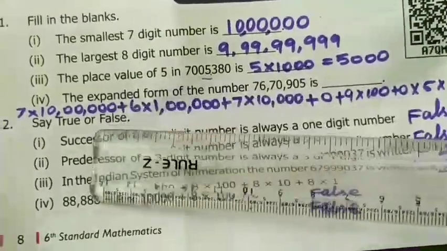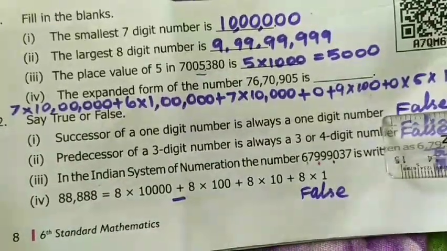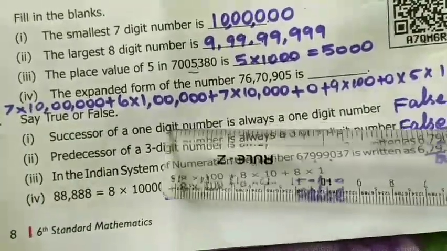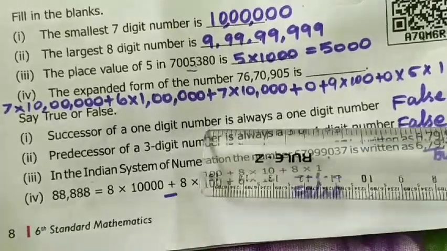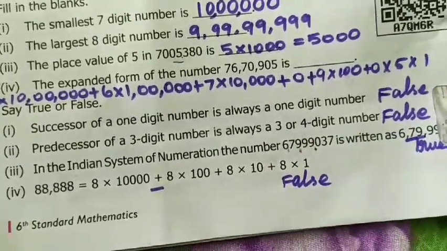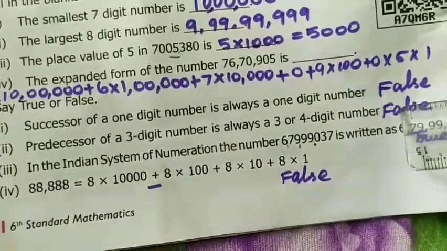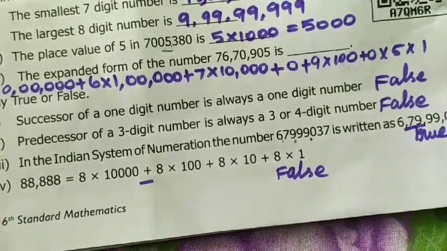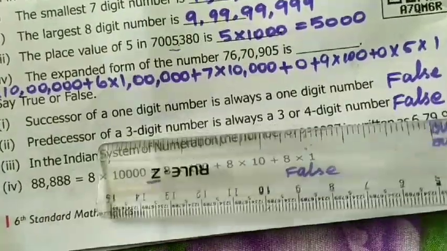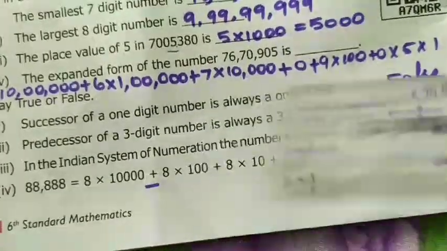Okay, go to the next, say true or false. The successor of a 1-digit number is always a 1-digit number. Successor means the after number. For example, take the number 9. The next number will be 10, so it becomes a 2-digit number. So it is not a correct answer. It is false. Next, the predecessor of a 3-digit number is always a 3 or 4-digit number. Predecessor means the before number. The before number always comes as 2-digit or 3-digit. Here they gave 3 or 4-digit, so it is false. Go to the next one.